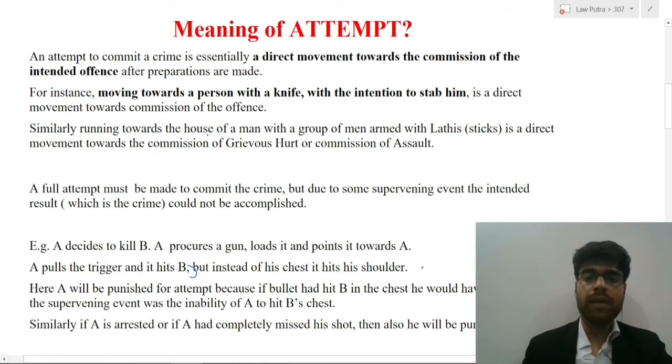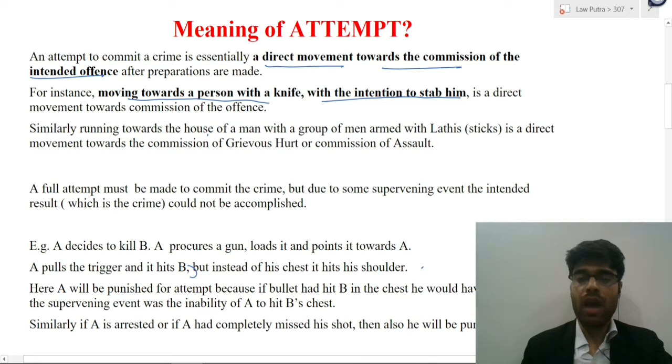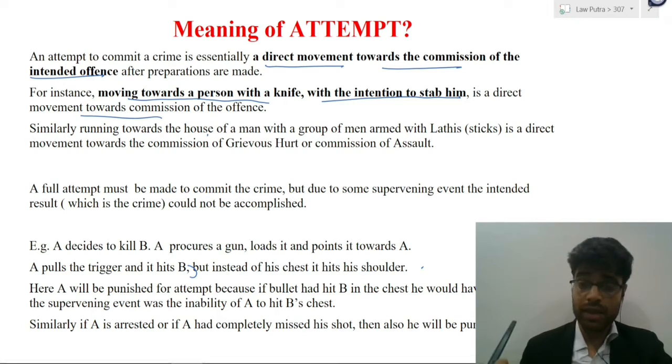So as explained earlier, attempt basically means a direct movement towards the commission of the intended offense. So for example, a person is moving towards another person with a knife with the intention to stab him. This is a direct movement towards the commission of the offense, because if he succeeds in the act of stabbing, he would commit an offense.